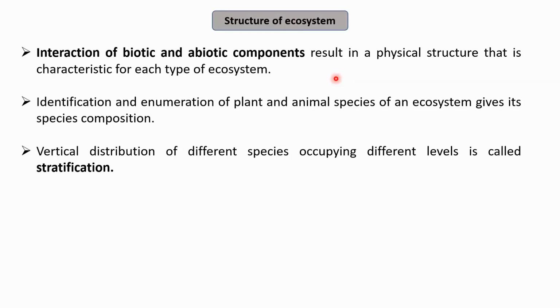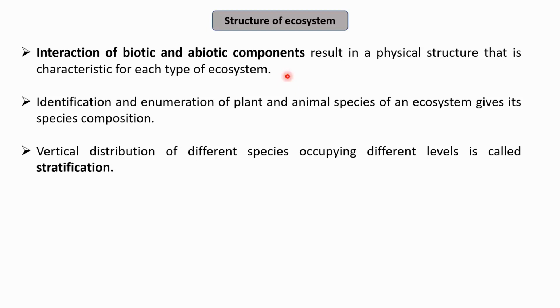The interaction between the abiotic, that is the non-physical, and the physical components results in a structure that is characteristic for each type of ecosystem. For every different type of ecosystem, the characteristic features depend on the interaction of the biotic and the abiotic components that are actually present in that ecosystem.